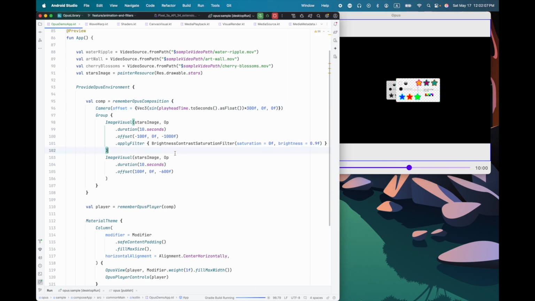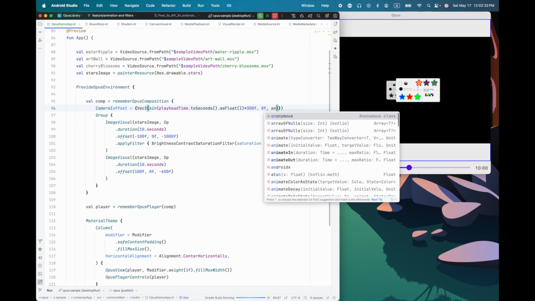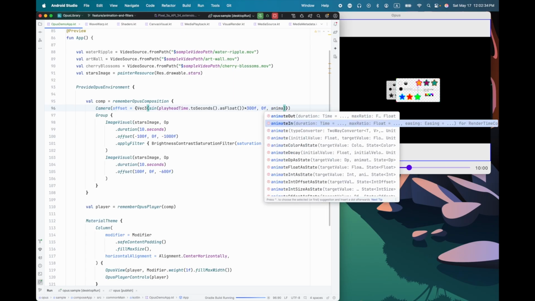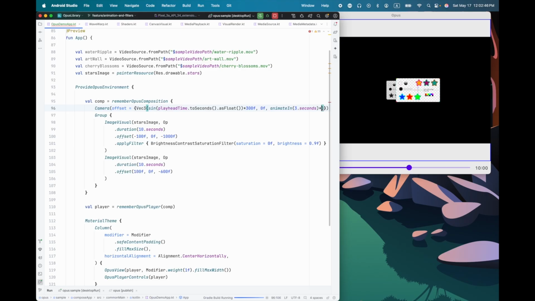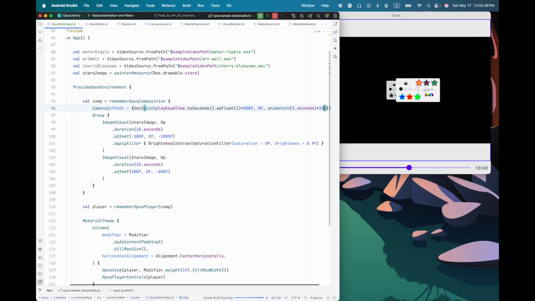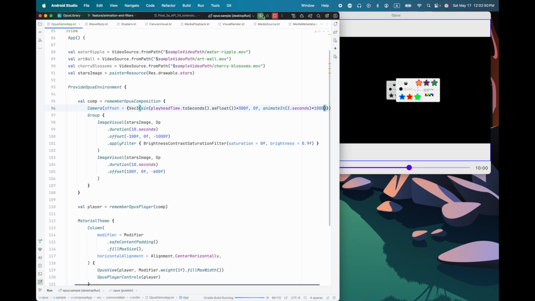And we can do some other things with this, of course. See, this is the Z coordinate, so we'll do animate in, and we'll make this over 3 seconds, and we're going to multiply that by, let's say, 1,000. That should be a reasonably significant zoom.